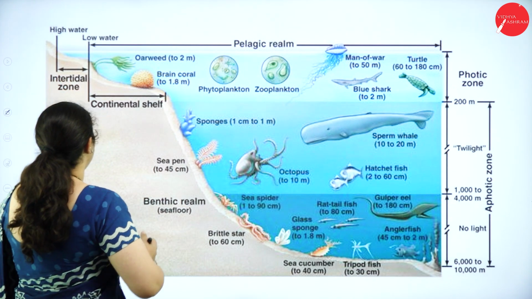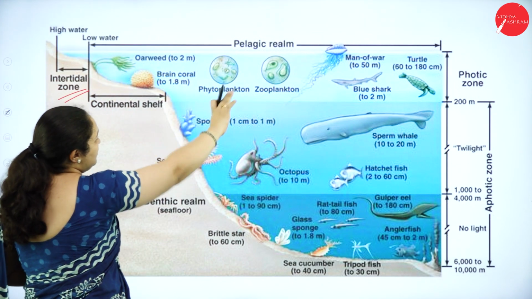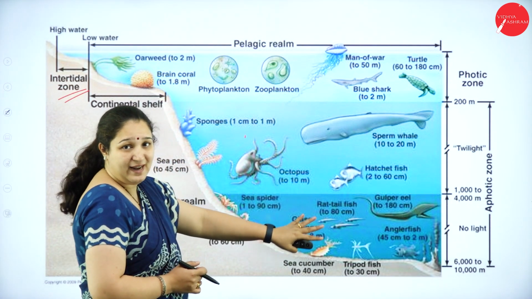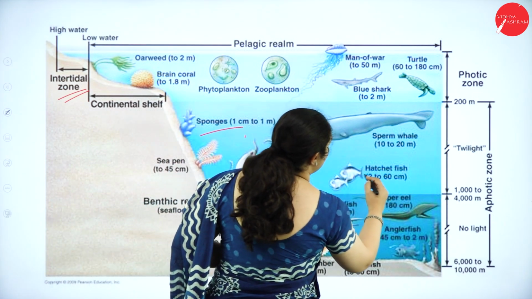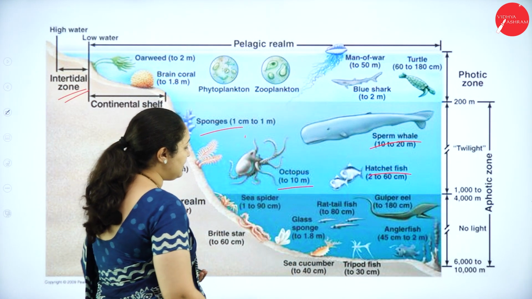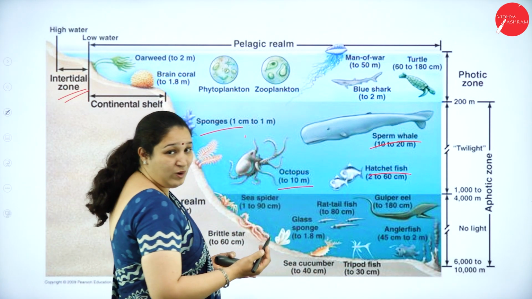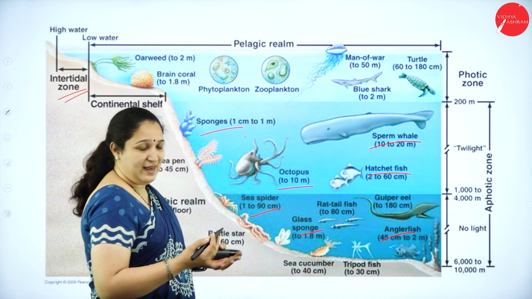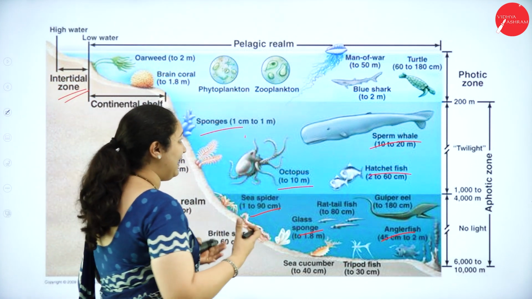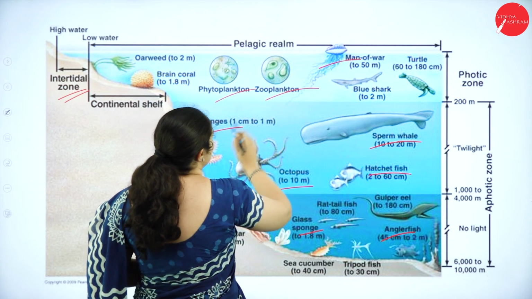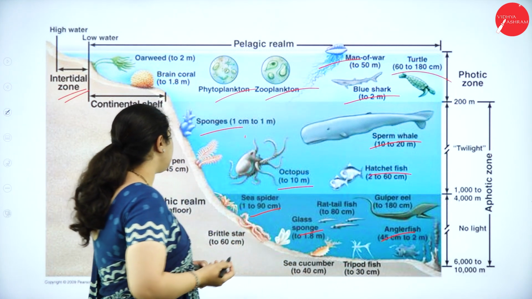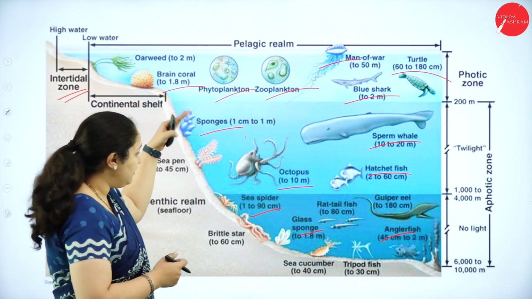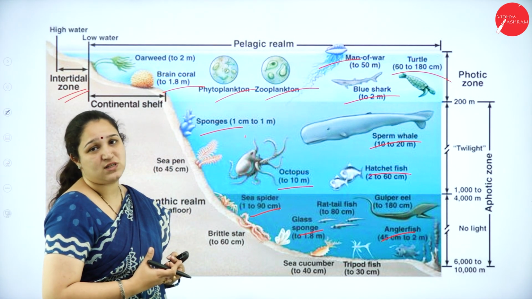Here you can see the intertidal zone with high water and low water, and the three zones below. In the aphotic zone, where there is very little light, you can see sponges, octopus, hatchet fish, whale, etc. In the almost no light zone at all, we can see sea spider, glass sponge, angler fish, gulper eel, etc. In the topmost zone where there is a lot of light, we have jellyfish, zooplankton, phytoplankton, blue shark, turtle, and also coral, etc. So these are some of the different types of species you can find in three different zones, depending on how much light and how much oxygen they are getting.